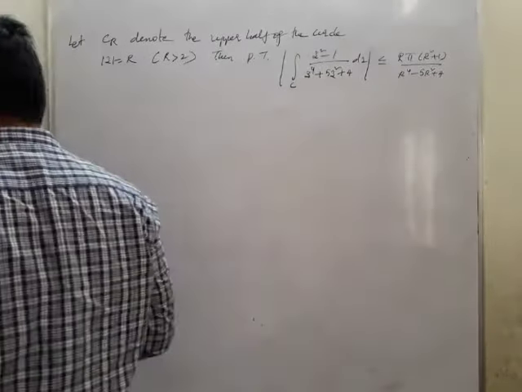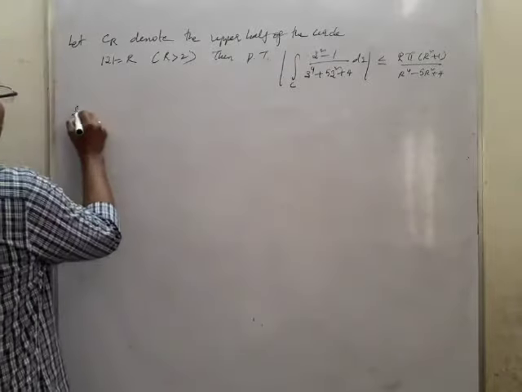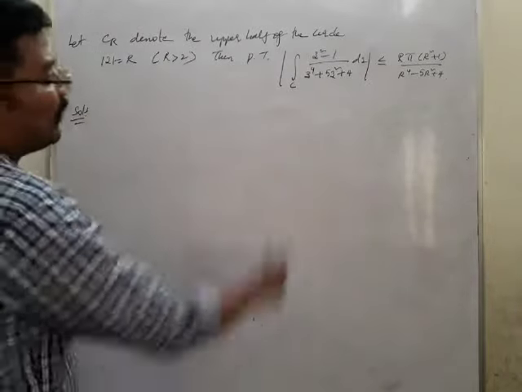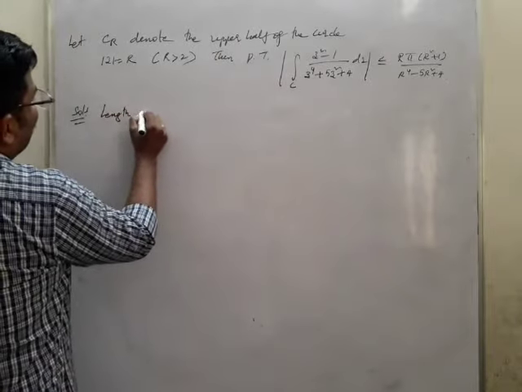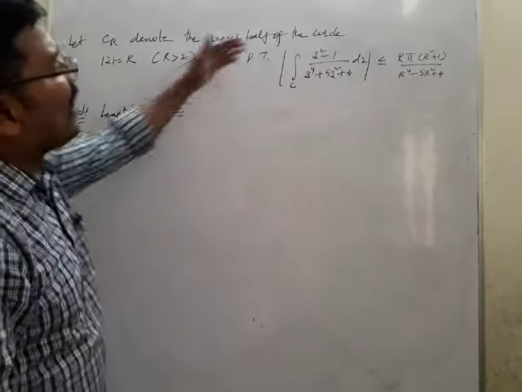Now this is what we wanted to prove. Solution. We need to prove that value. So solution: length of C is equal to, now it's an upper half plane.